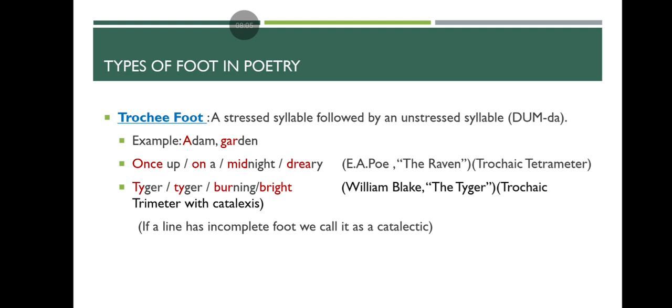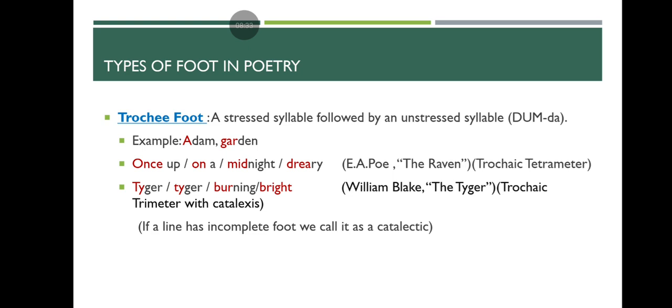Let us see examples from poems. Here, The Raven poem: Once upon a midnight dreary. So here the trochee foot is used 4 times, 4 feet. So we can call it trochaic tetrameter.